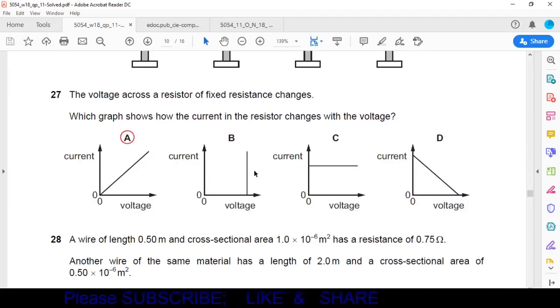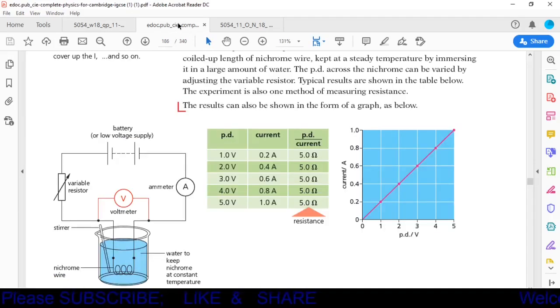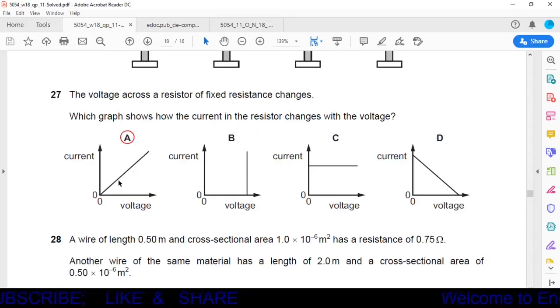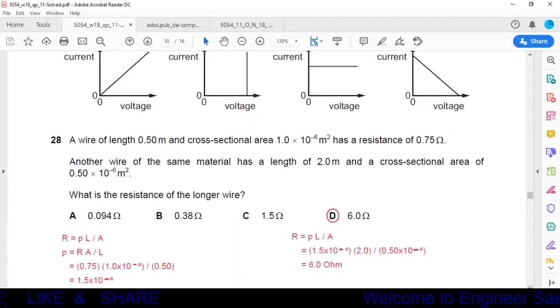Question number 27. The voltage across a resistor of fixed resistance changes. Which graph shows how the current in the resistor changes with the voltage? Okay, the topic is related to Ohm's law. We have studied that if we plot a graph between voltage and current, the graph will be a straight line and this straight line will represent the resistance of the conductor. The same graph is shown in option A. Here we have current and on the y-axis there is voltage. So this line will represent the resistance of the conductor. So option A is the correct one.